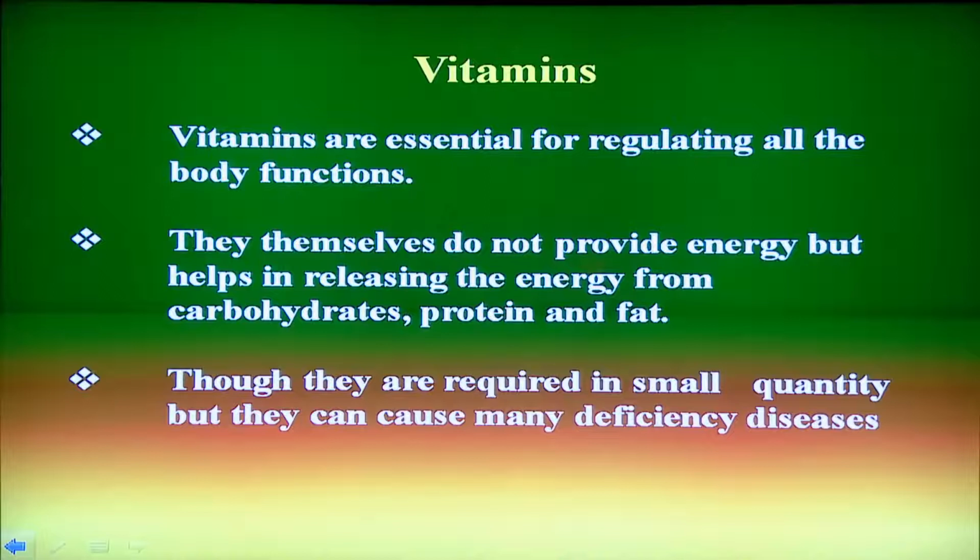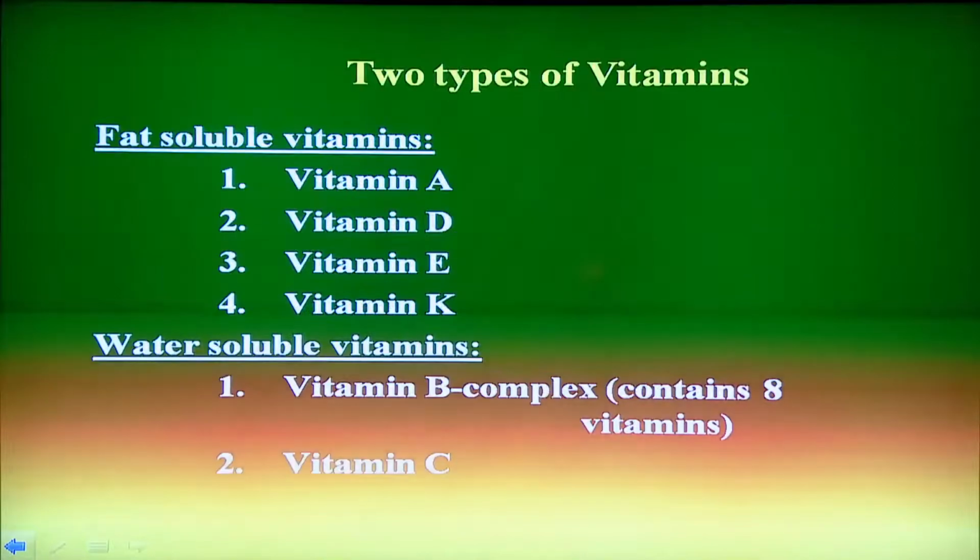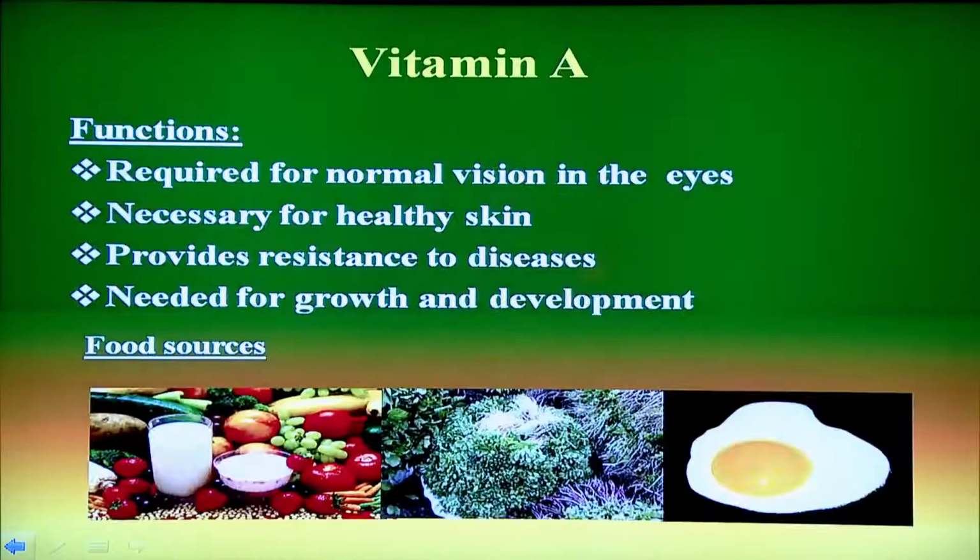Now, there are different types of vitamins. Largely, there are two types, and they can be categorized on the basis of solubility: fat soluble vitamins and water soluble vitamins. There are four fat soluble vitamins: vitamin A, vitamin D, vitamin E and vitamin K. Water soluble vitamins are vitamin B complex, which includes 8 vitamins, and vitamin C. Now, we will learn more about each vitamin.